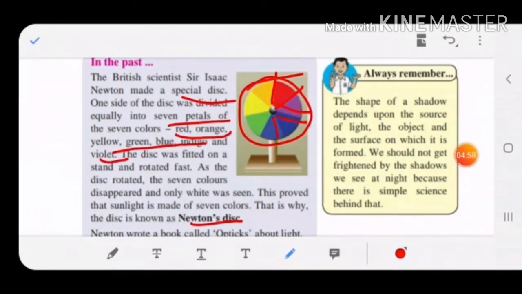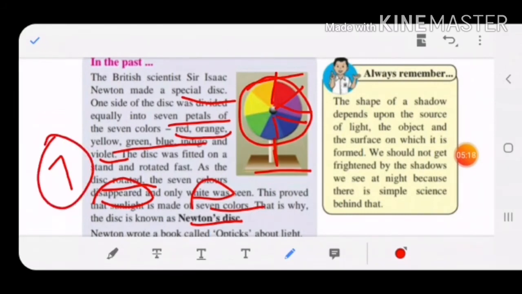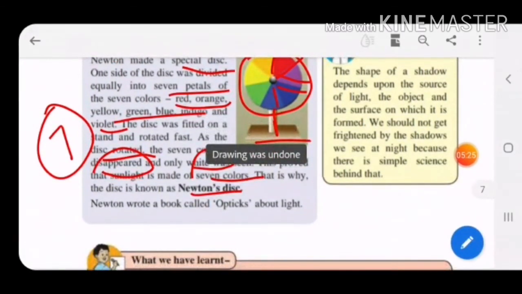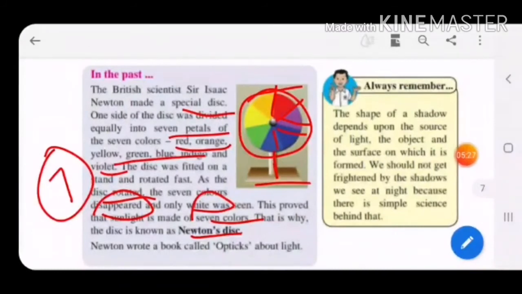This disc was fitted on a stand. It was given a support, and it was rotated fast. As the disc was rotated, children, the 7 colors disappeared. You could not see them when the disc is rotated fast. You will see only a white color. This proved that sunlight is made up of what? 7 colors. That is why this disc was known as Newton's disc. And Newton wrote one book, Optics, about light. So Newton's disc and scattering of light are very important.